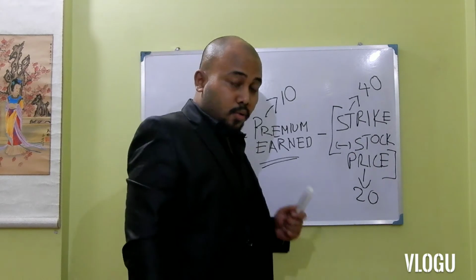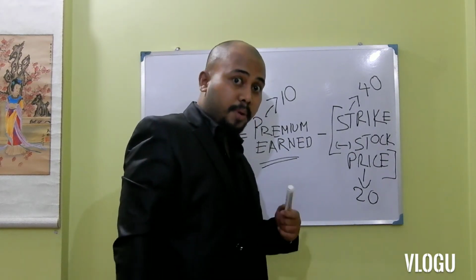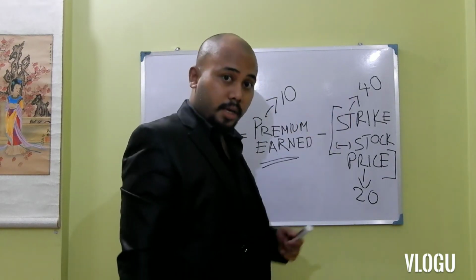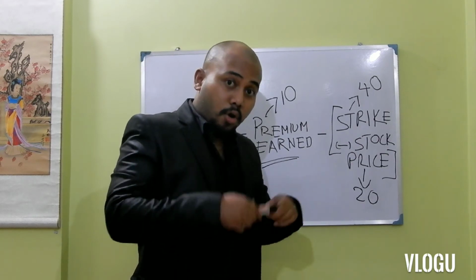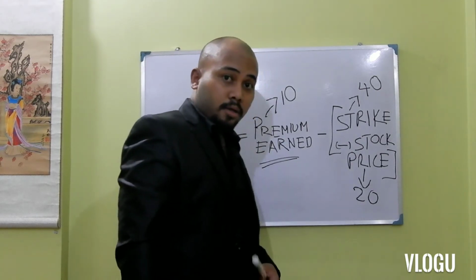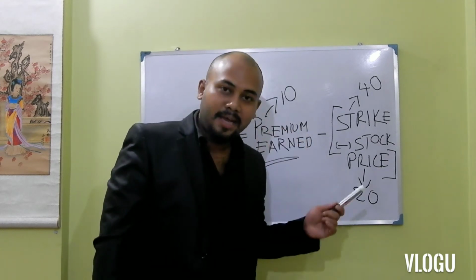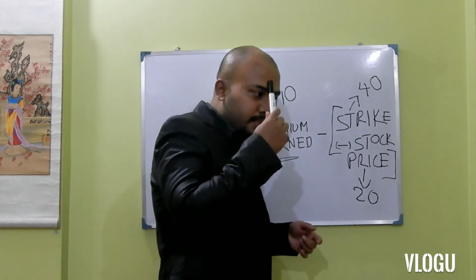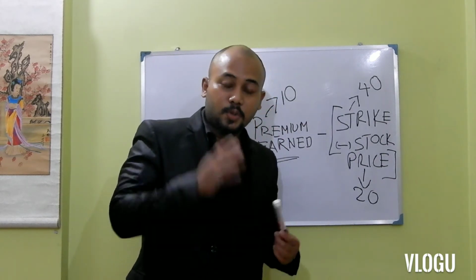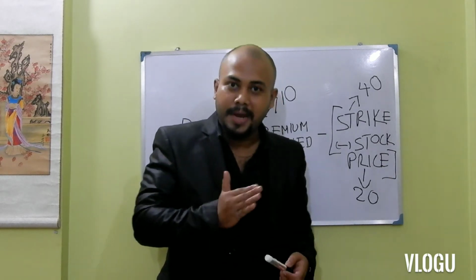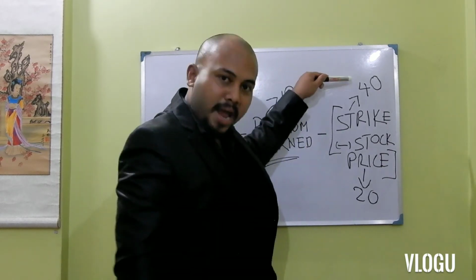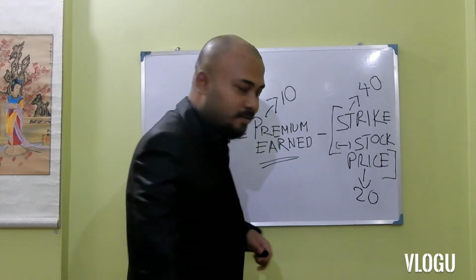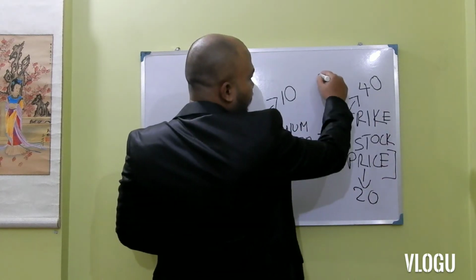The put option seller will have to buy the particular pen or stock from the put option buyer at 40, but the price of the stock or the pen in the market is 20. So imagine he is buying a particular thing from a person at 40 where he can see that the same thing is trading in the market at 20. So imagine the mental condition he will have, right? So he needs to buy it at 40 and it is trading in the market at 20. So he's making a loss of 20 out here. Clear?